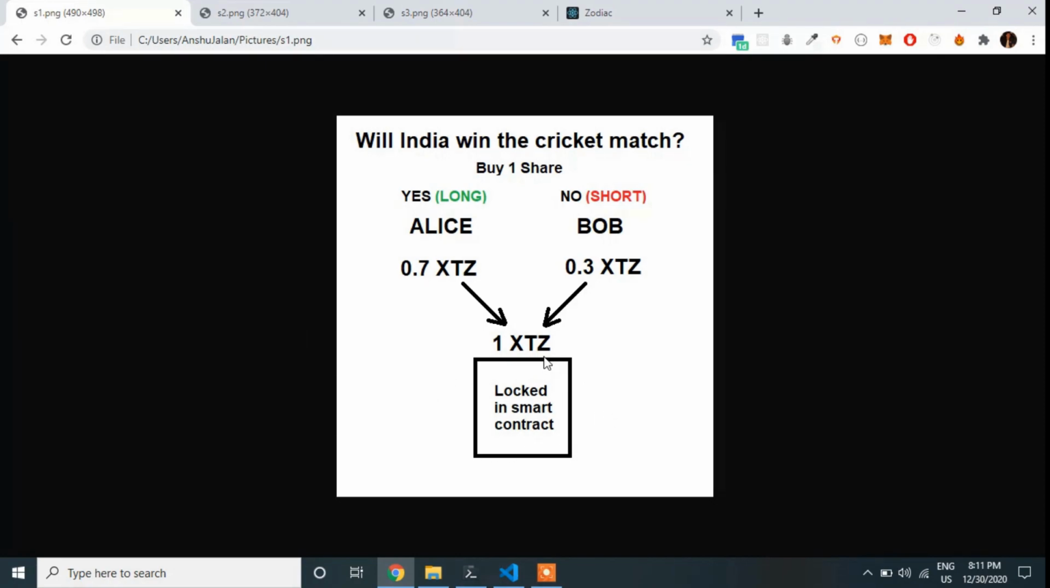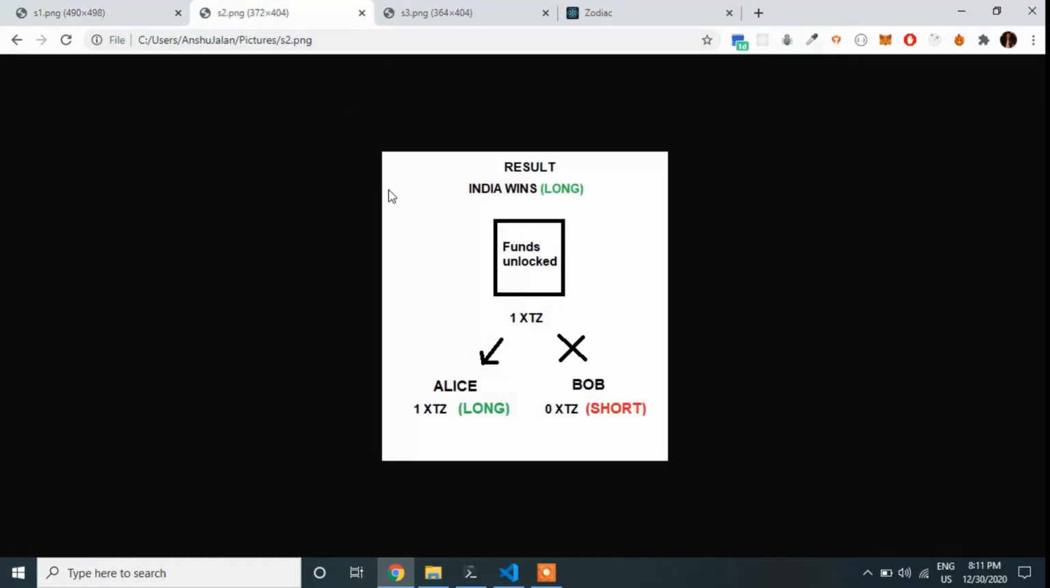Now once the XTZ is locked, to unlock the position there are typically two ways. The first way is the obvious way, which is to wait for the results. So in this case, if India wins, then that is the long position winning, then the entire sum of 1 XTZ will go over to Alice. If India would have lost, then the entire sum would have gone to Bob. So this is plain and simple.